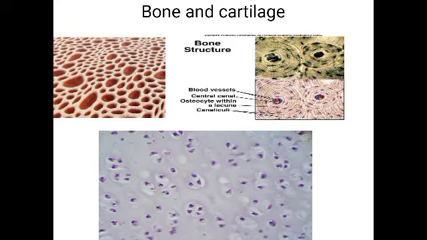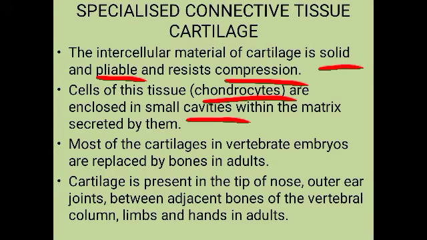What is the name of the cell of the cartilage? It is chondrocyte. Okay, and the matrix itself is secreted by these chondrocytes. Yes. Now, most of the cartilages which are found in the embryo will be replaced by bone when they become adults. In an embryonic stage, we can see many cartilages, and they all will be replaced by the bones when the embryo becomes the adult.